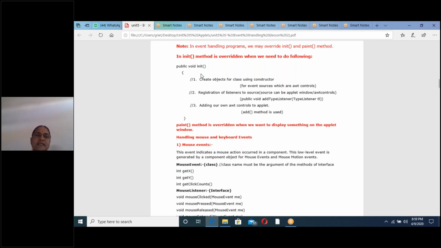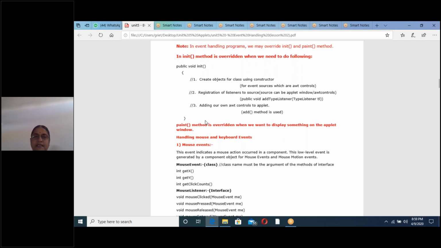Why we must override the init method: inside the init method, we are creating objects for AWT controls. Next, we are registering the listeners to the sources. Source means AWT control. And we are adding the AWT controls to the applet window. So to do all these three tasks, we must use the init method.